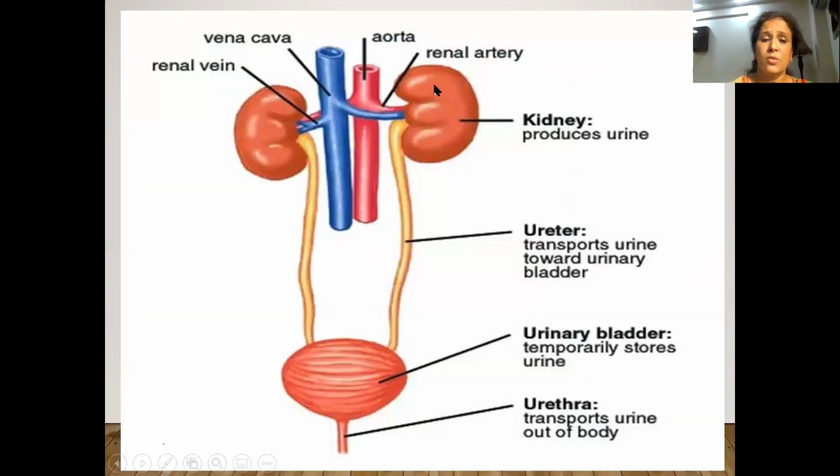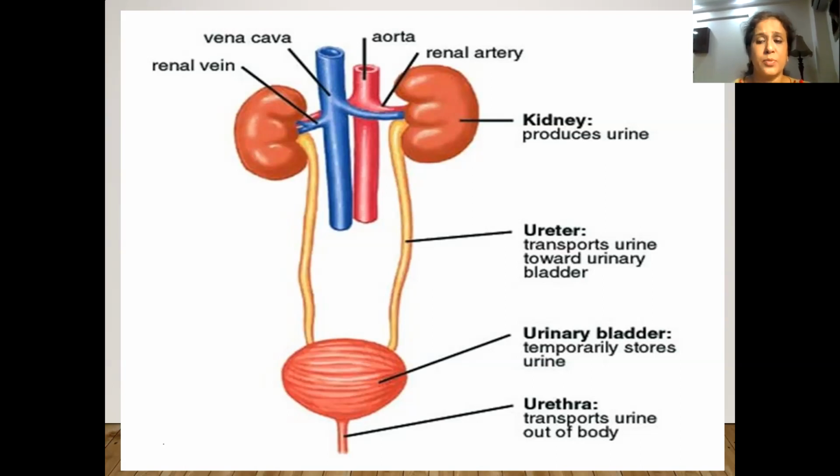See, now you also notice one thing, that our right kidney is slightly lower than the left kidney. Why so? Because on our right side there is liver. So because of position of that liver, this kidney is slightly pushed downward.